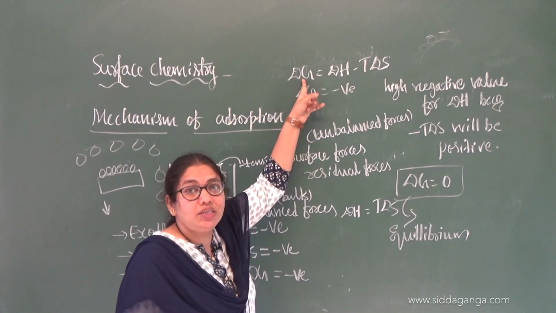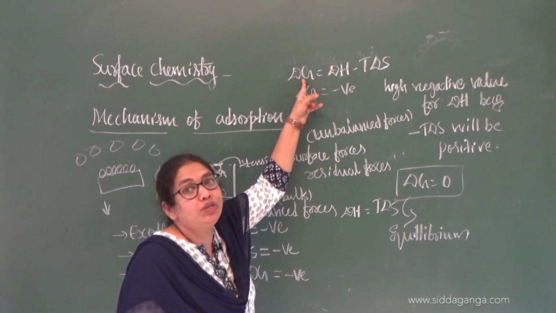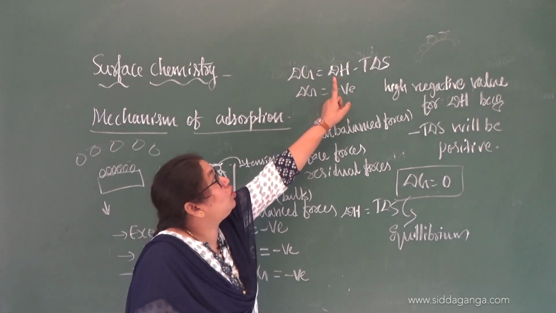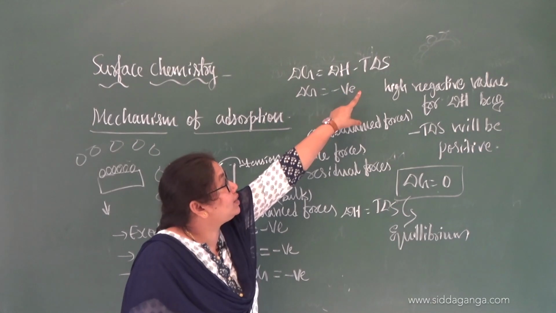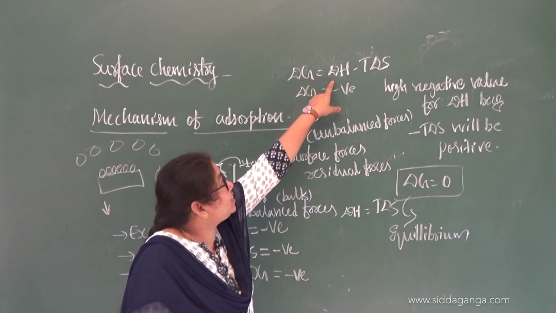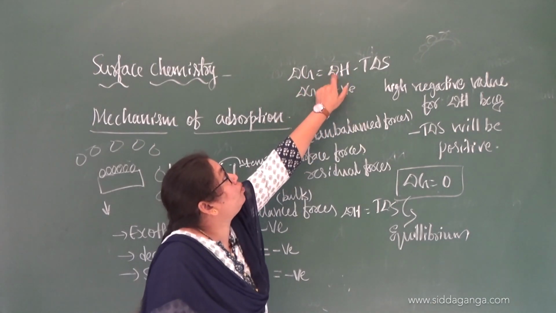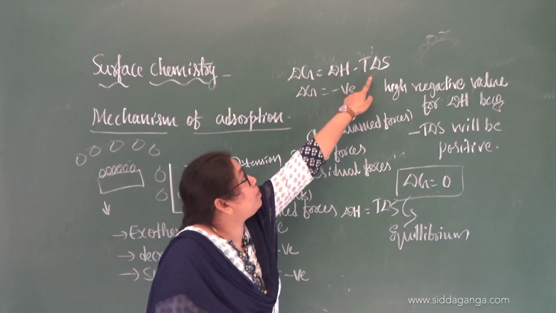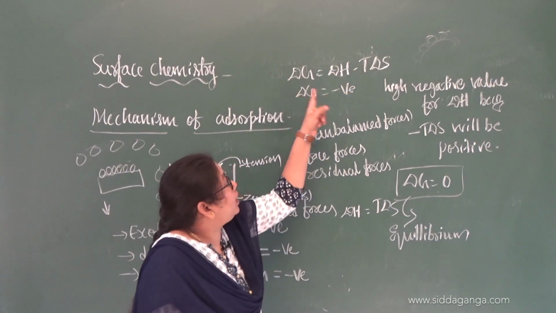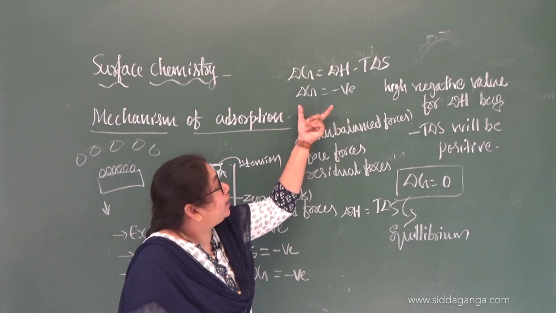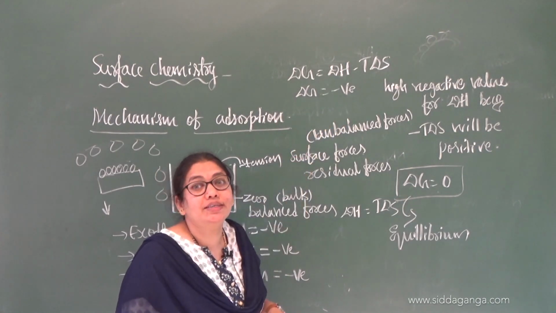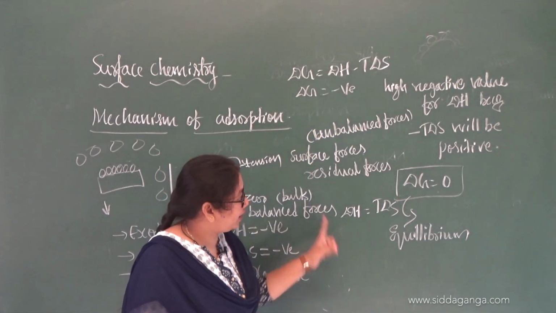Then we can relate this concept in the equation. That is the Gibbs-Helmholtz equation: delta G is equal to delta H minus T into delta S. In order to get delta G negative, delta H should be more and more negative, because T delta S is a positive value. That is how you get a negative, which indicates the spontaneous nature of adsorption.